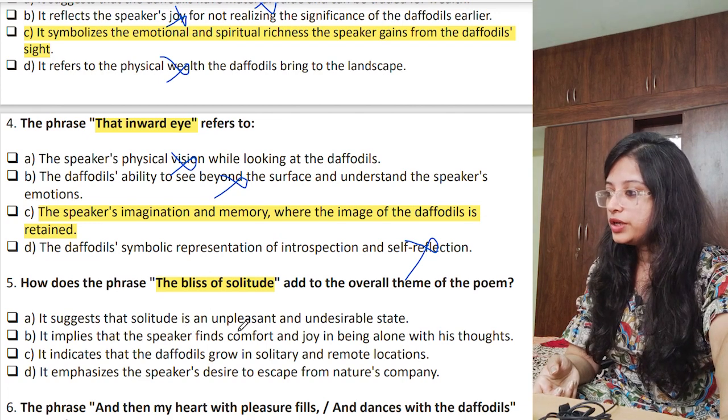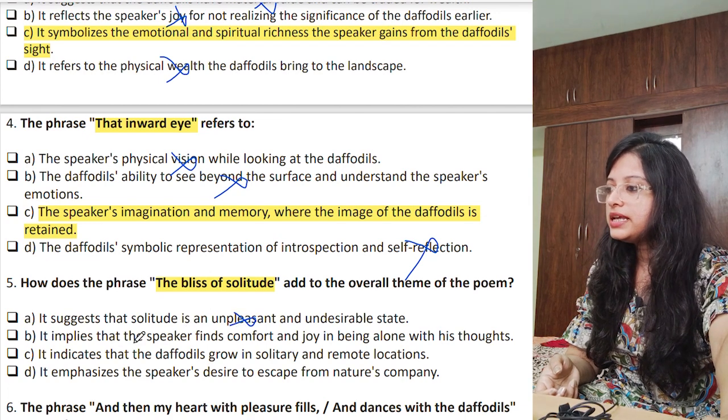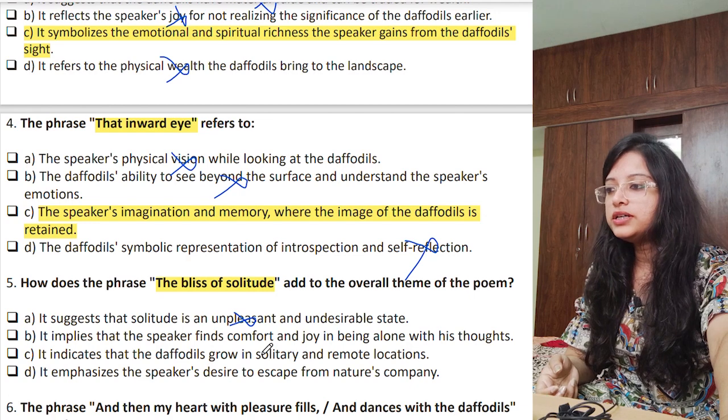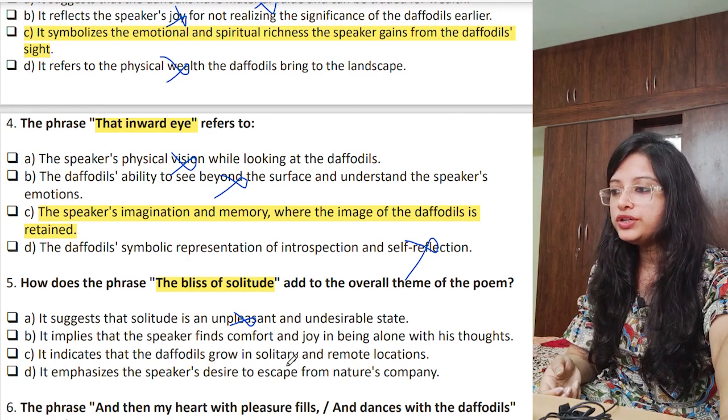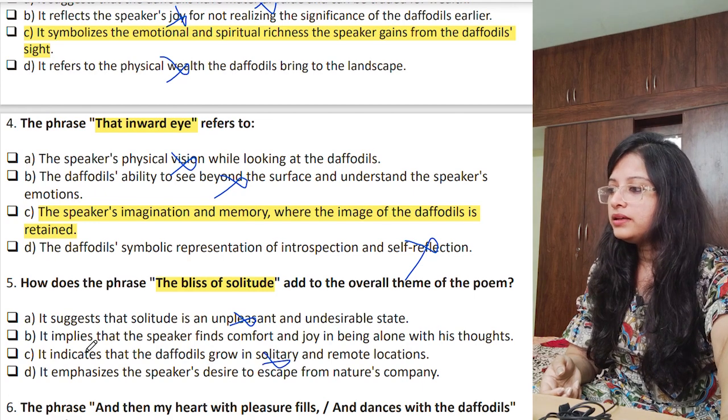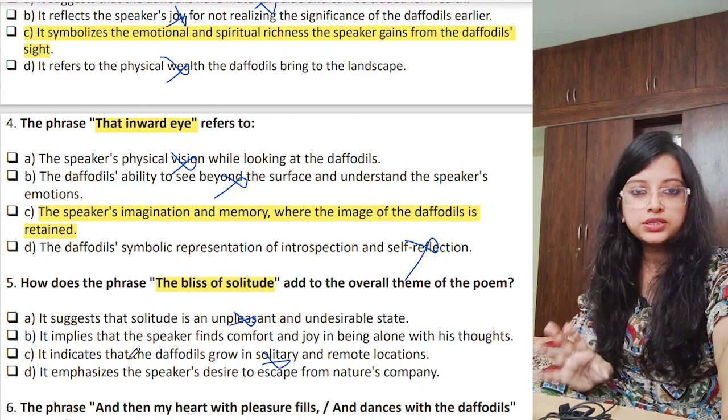So, bliss of solitude, we are talking. Solitude is not an unpleasant state. It implies the speaker finds comfort and joy in being alone with his thoughts. It indicates that daffodils grow in solitary and remote locations. No, nothing as such. The bliss of solitude does not mean this.